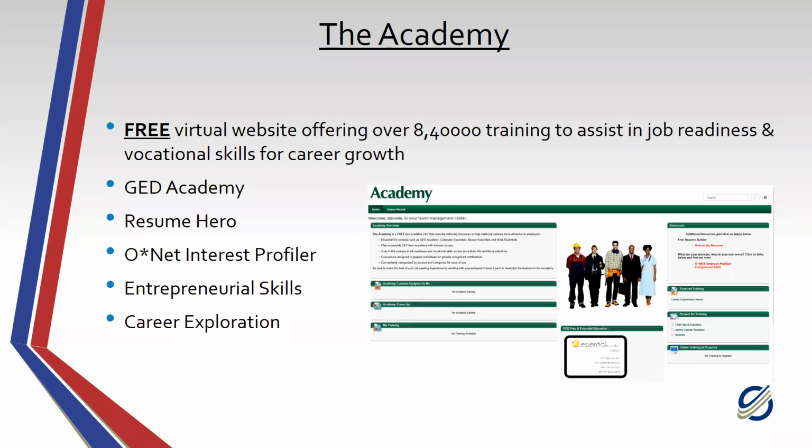The website also offers Resume Hero, and we'll be discussing that as it's a great tool to really enhance your resume and to really stand out in the virtual job seeking. We will also cover ONET, which offers the interest profile, and this allows you to really identify a career that you may be interested in, and it allows you to link to the online ONET, which discusses different career interests and occupations based on your assessment. We'll also show you the entrepreneurial skills section of the Academy, as well as the Career Explorer.